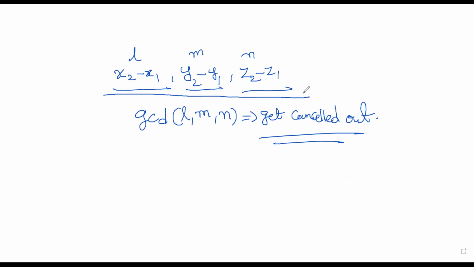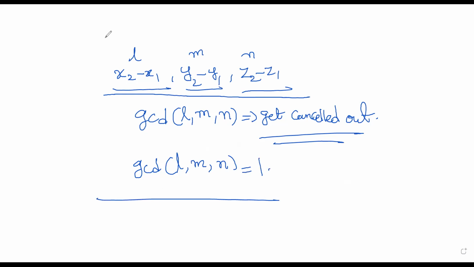If the greatest common divisor of L, M, N remains as 1, that means all these three are co-primes, then it stays as it is. So those are called direction ratios.